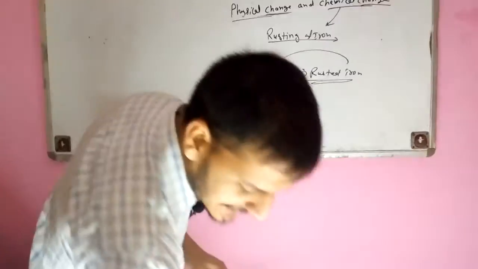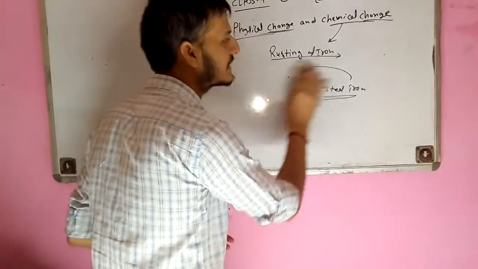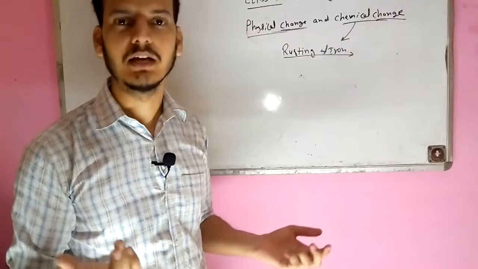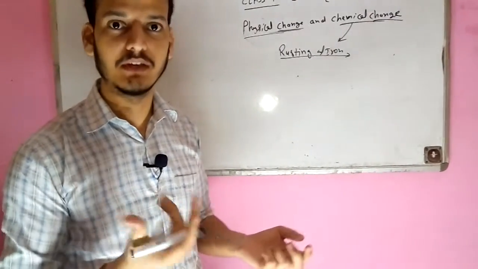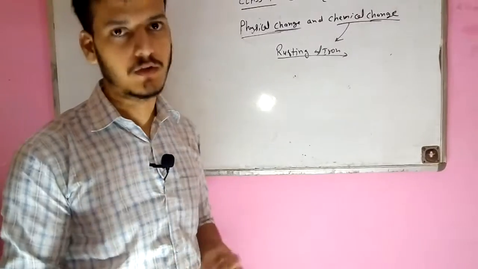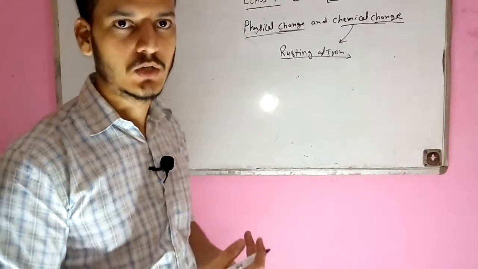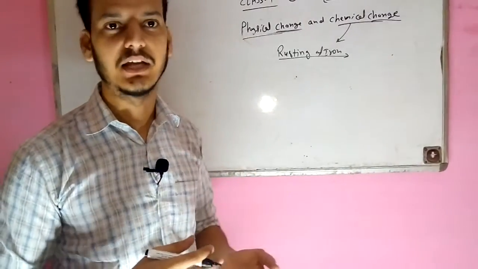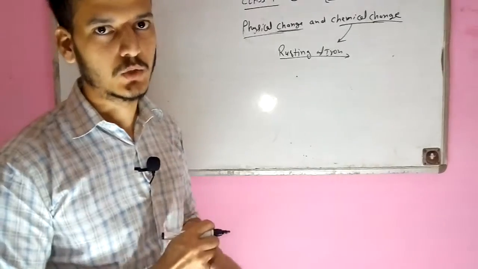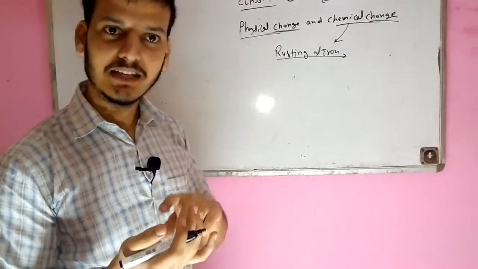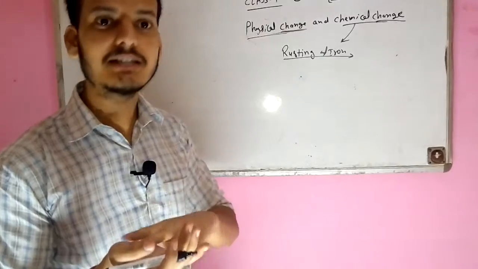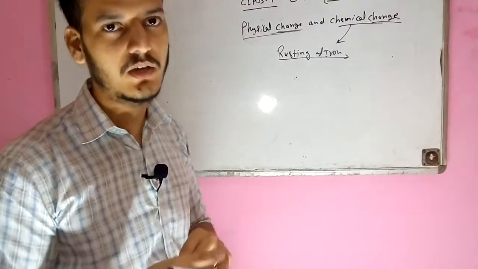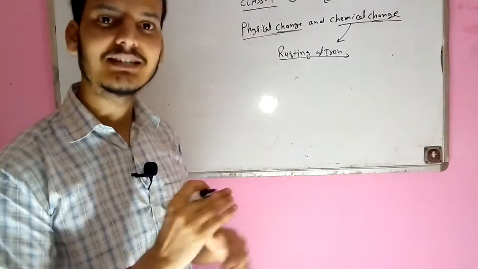When we leave iron in moist conditions, suppose I take an iron rod and leave it in moist conditions, where some water and oxygen are also present, the iron rod will rust after some days, around 1 to 2 weeks. After rusting, we see a brown colored layer on its surface. That is called rusted iron, and that process is known as the rusting of iron.